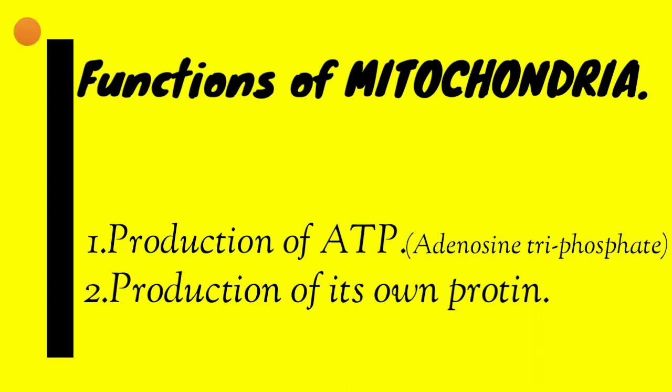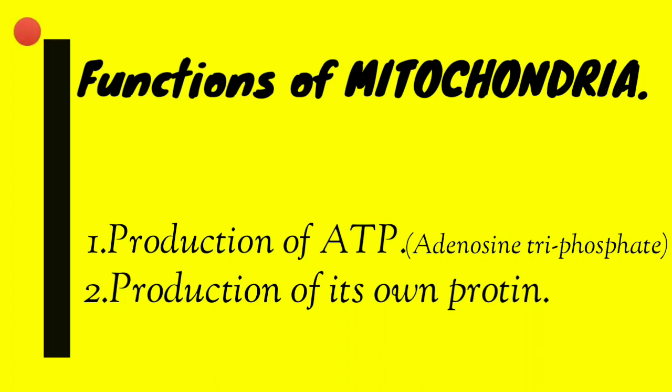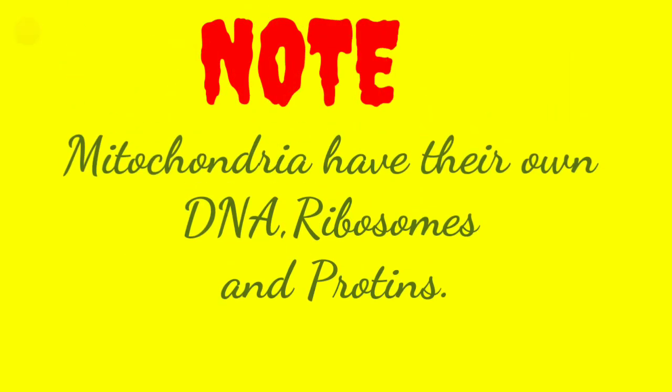That's why it is also known as a semi-autonomous organelle. Mitochondria is known as a semi-autonomous organelle because they have their own ribosomes and DNA, and they can synthesize their own protein. These are the reasons, right?